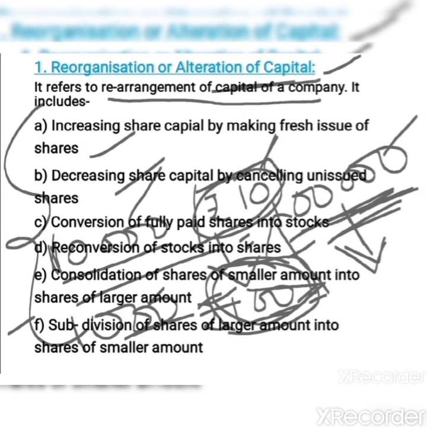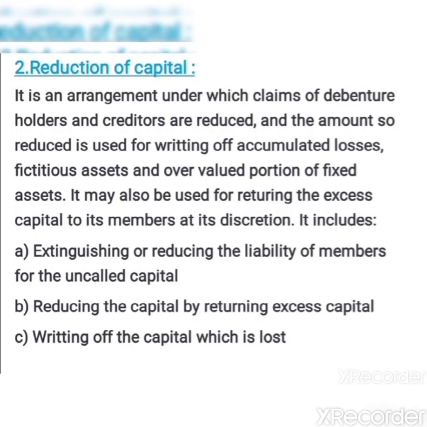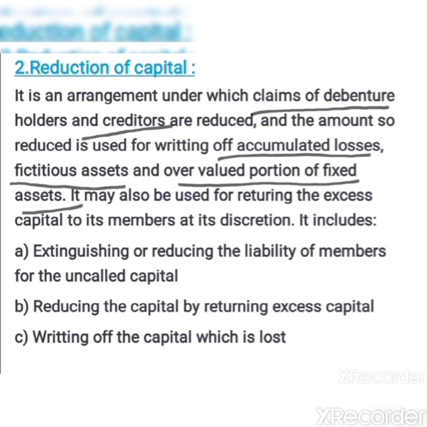Now let's go to the reduction of capital. Reduction of capital is an arrangement under which claims of debenture holders and creditors are reduced, and the amount so reduced is used for writing off accumulated losses, fictitious assets and the overvalued portion of fixed assets, which means that the claims of debenture holders and the creditors are reduced, which means they are foregoing their claims. Then that amount will be transferred to a separate account. Such amount can be used for writing off the accumulated losses. Accumulated losses means the profit and loss account debit balance, which you see under the miscellaneous expenditure on the asset side of the balance sheet.